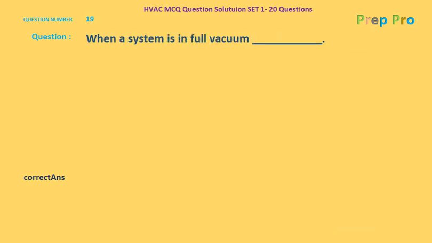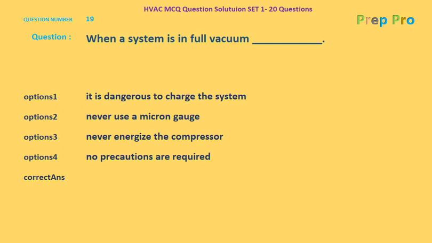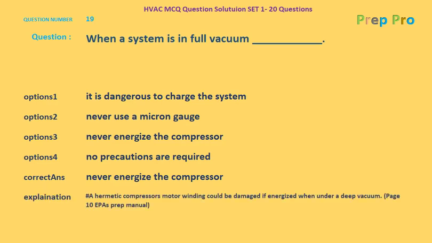When a system is in full vacuum, dash. If the system is in full vacuum, which of the following options is correct? It is dangerous to charge the system. Never use a micron gauge. Never energize the compressor. No precautions are required. So the correct answer is never energize the compressor, because it could be dangerous. The explanation says a hermetic compressor motor winding could be damaged if energized when under a deep vacuum. Page number 10, EPA Prep Manual.